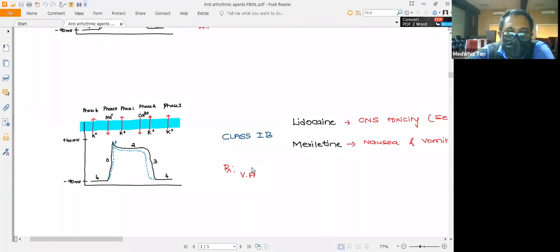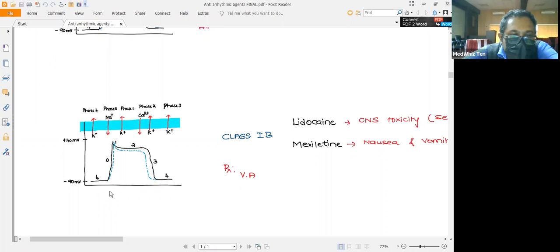Moving on to the class 1B drugs, the examples are lidocaine and mexiletine. Here you can see that the ability of class 1B to block the sodium channel is comparatively less when compared to the class 1A drugs. So there is only a slight decrease in the slope.